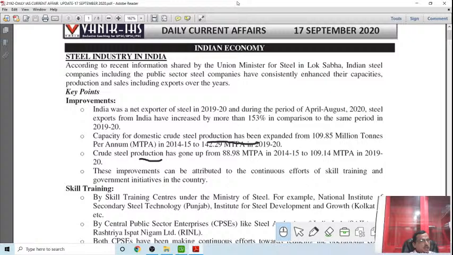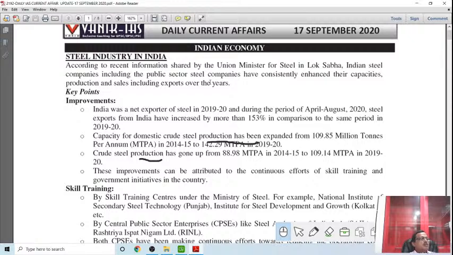Number 1 is China, then is India. According to recent information from the Indian Ministry of Steel in the Lok Sabha, Indian steel companies, including public sector steel companies like Steel Authority of India Limited, have consistently enhanced their capacity, production and sales, including exports, over the years.